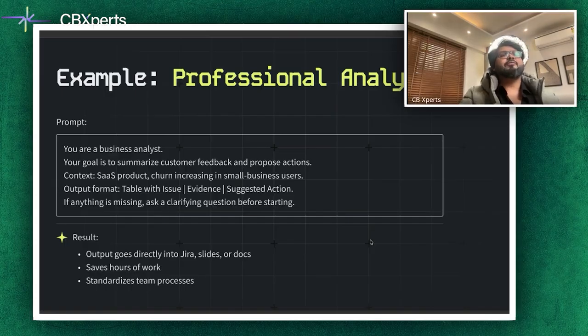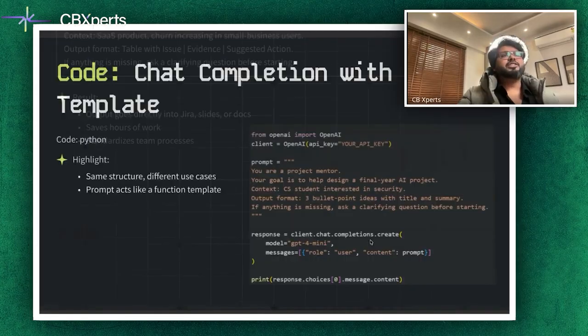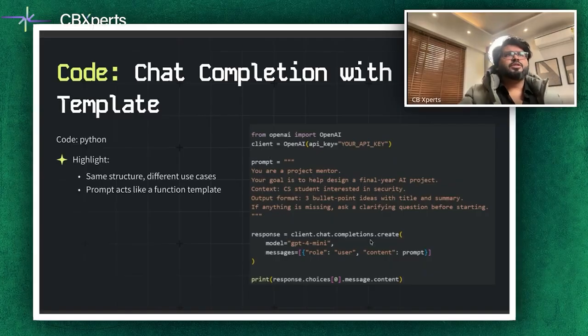Structured prompts like this are super powerful, and they also help in managing product feedback in the right direction. And I'm going to jump towards a very interesting scenario, which is the code samples example, where you can use this particular example in a lot of activities which you do on a regular basis. This specific slide shows a code snippet using the chat completion API with our template. The key takeaway, if you look at this, is the same structure that can be reused for different use cases. In your Python code, you define the system message, the role, the goal, context, and format, and the user message, the specific request. The prompt acts like a function template. You can call it with different parameters without rewriting your logic.